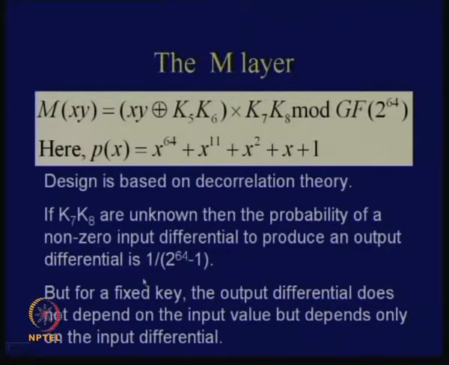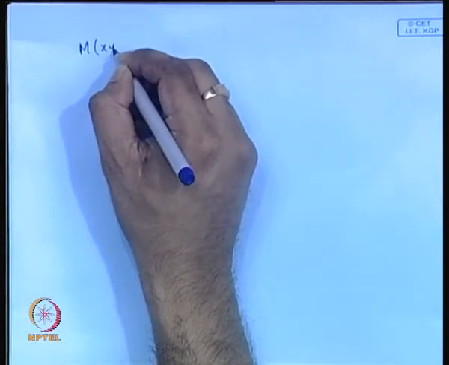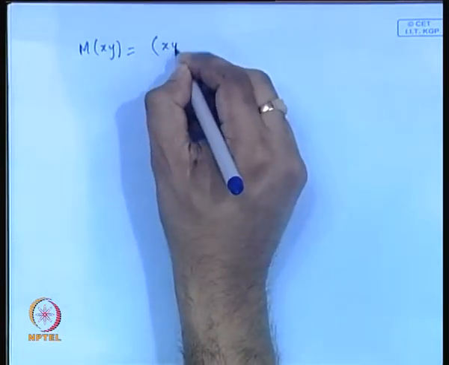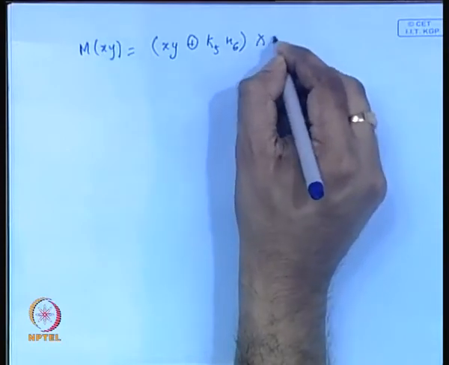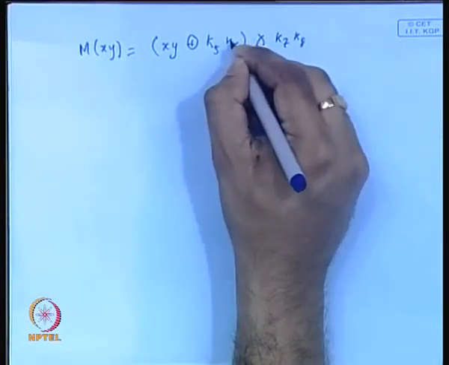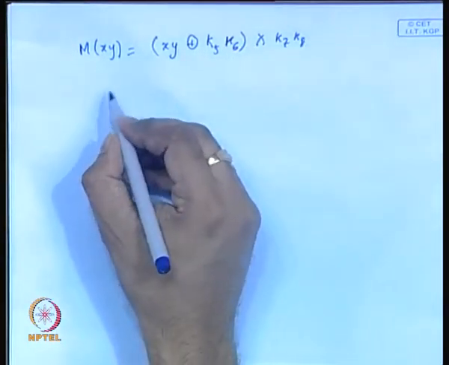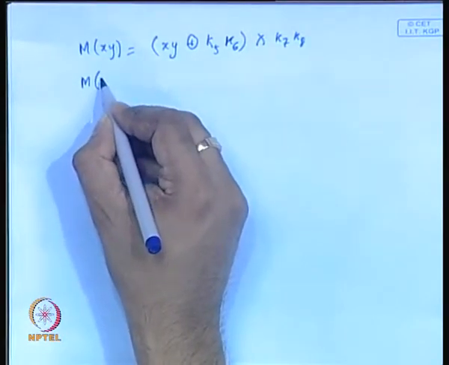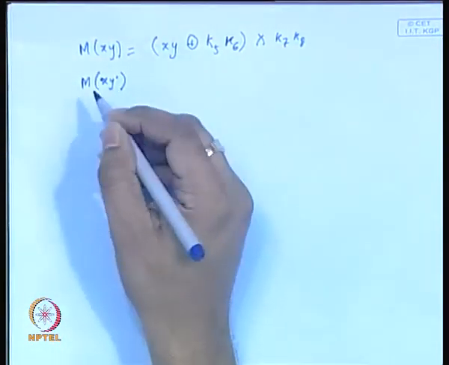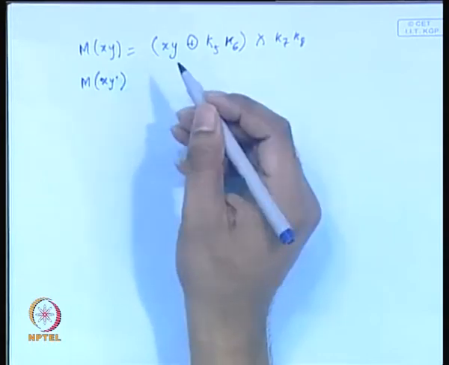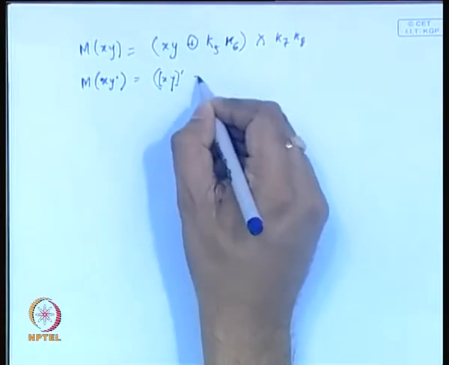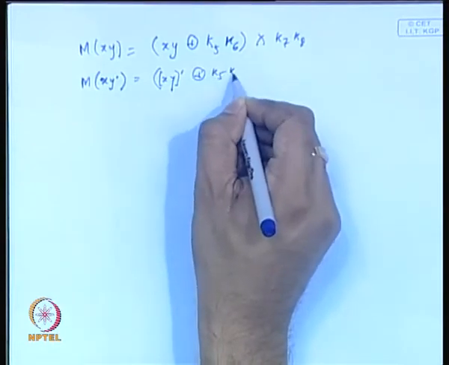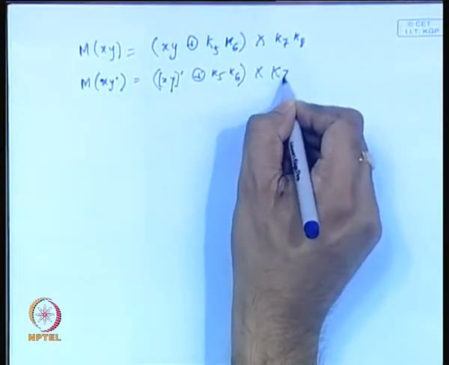So you see that I have got this m(x,y), this is equal to xy XORed with k5, k6 and multiplied with k7, k8, forget the modulo at this point. So I take again m(x dash, y dash), okay, I call that xy dash, that's some other text basically. So what you do is that you take xy dash, you XOR that with k5, k6 and multiply that with k7, k8, right.